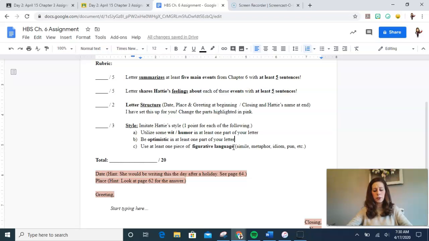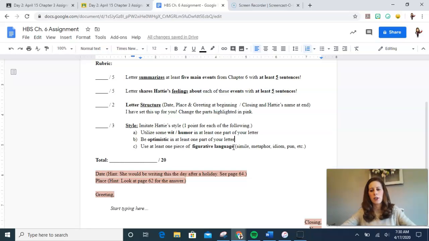She also likes to use quite a few idioms too. So for example, you'll see at the beginning of chapter 6, she calls Rooster Jim an odd duck, which we know that she doesn't literally mean he's an odd duck. When we say the phrase odd duck, it means someone who is strange, who's different. It's also a metaphor too. You could consider that a metaphor as well.